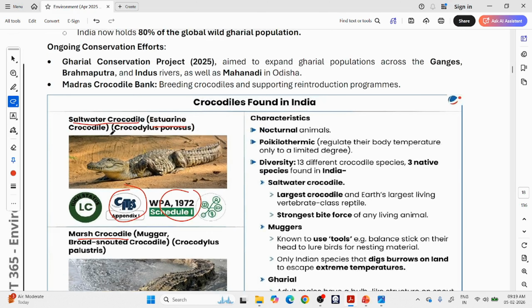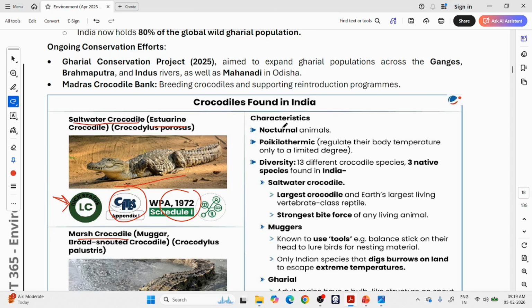On the other hand, you will see the saltwater crocodile, which can live in coastal seawater. So the coast is very long. So we have least concern. The numbers we are not too worried about, but in some states like Odisha, numbers have severely fallen and the government has taken special care. Otherwise, the IUCN status is least concern, because across the world they are available in many locations like Andaman Nicobar, Odisha, etc.